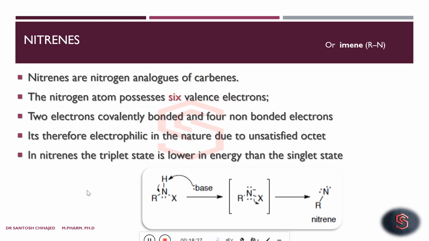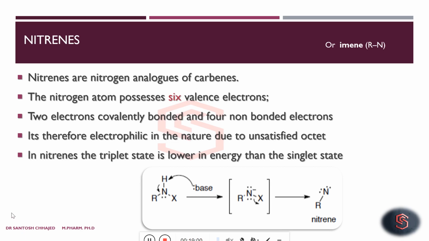Now we will move ahead and discuss the last type of intermediate, that is nitrenes. Nitrenes are alternatively called imines. They are analogs of carbenes. Analog of carbene means their structure is very similar to that of carbene, but they are a very specialized analog, that is, nitrogen analogs of carbene, meaning carbon has been replaced by nitrogen, so they are called nitrogen analogs of carbenes.